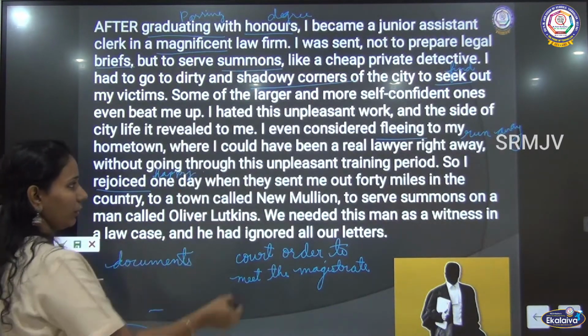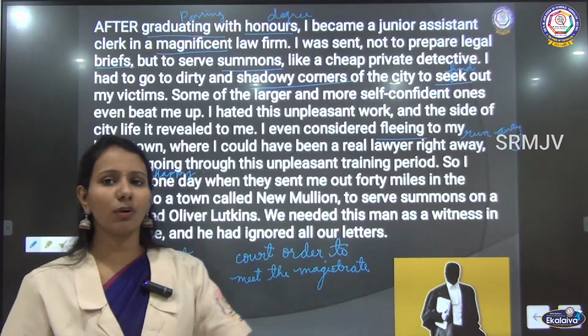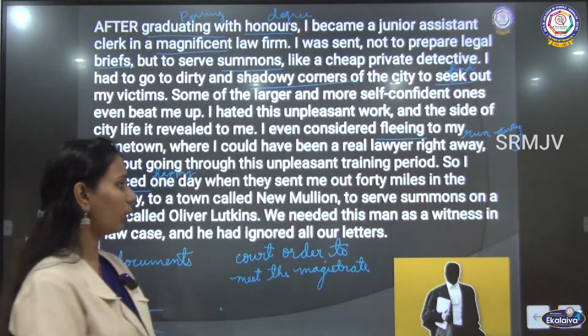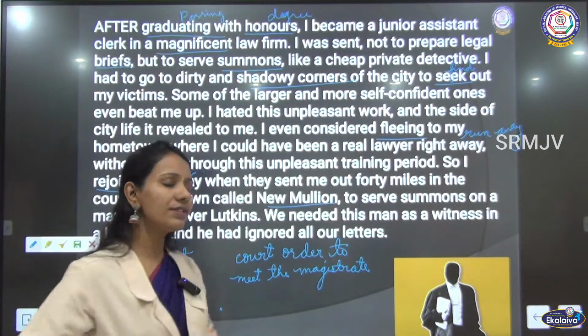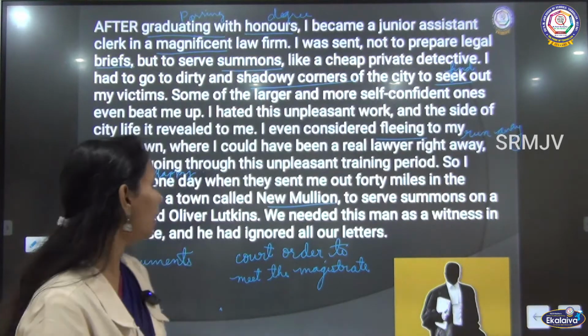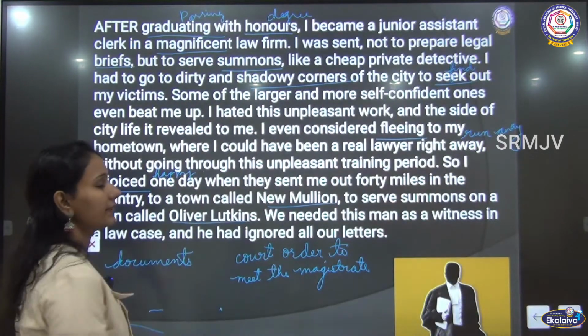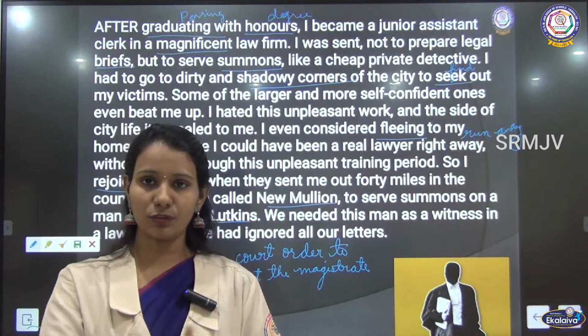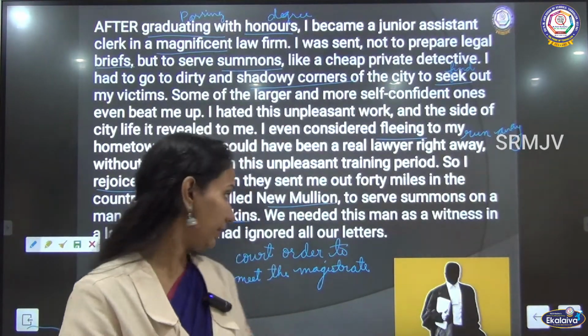He enjoyed the occasion because he was sent out from the city 40 miles to a place called New Million to serve a summons to a person called Oliver Lutkins. So, this lawyer is in search of a person called Oliver Lutkins. Now he is sent to the place New Million.